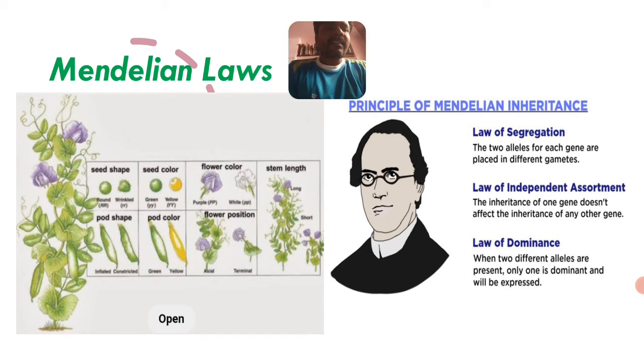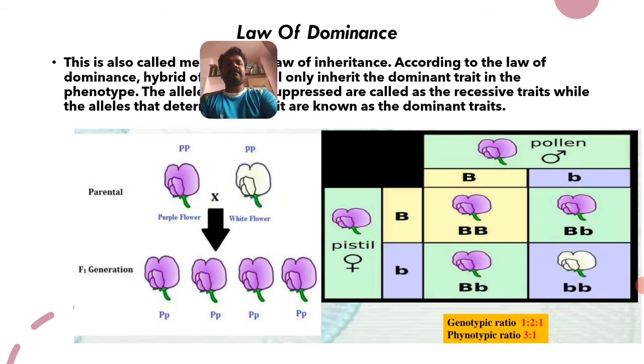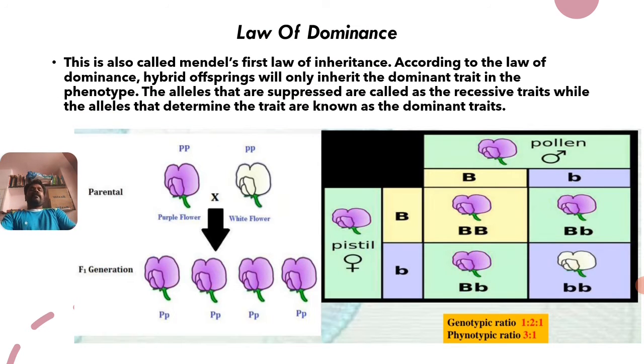Let us study the law of dominance here. This is also called Mendel's first law of inheritance. According to the law of dominance, hybrid offspring will only inherit the dominant trait in the phenotype. The alleles that are suppressed are called recessive traits, while the alleles that determine the trait are known as dominant traits or dominant characters. So it's a very simple thing.